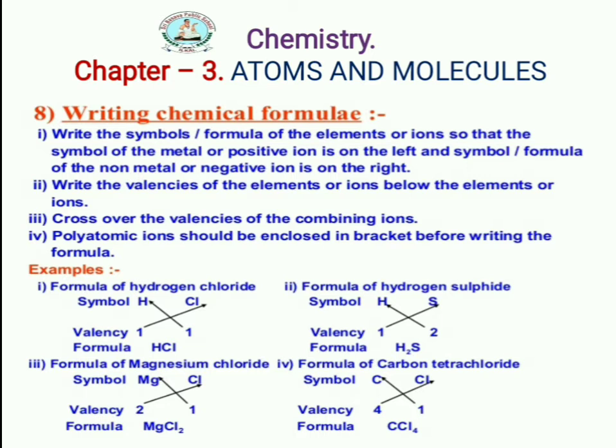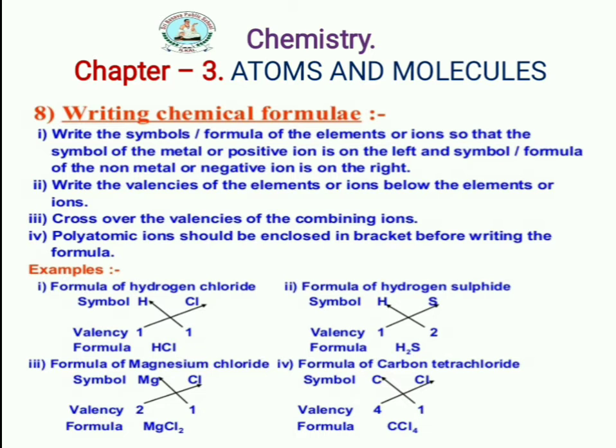Okay. And one more is there. Hydrogen valency is 1, sulfur valency is 2. We have written below the element H1, S2. When you cross these two valencies, it becomes H2 and S1. This is one of the methods, writing along with their valency or ions which are written below the elements. And next, cross over the valency of the combining ions.